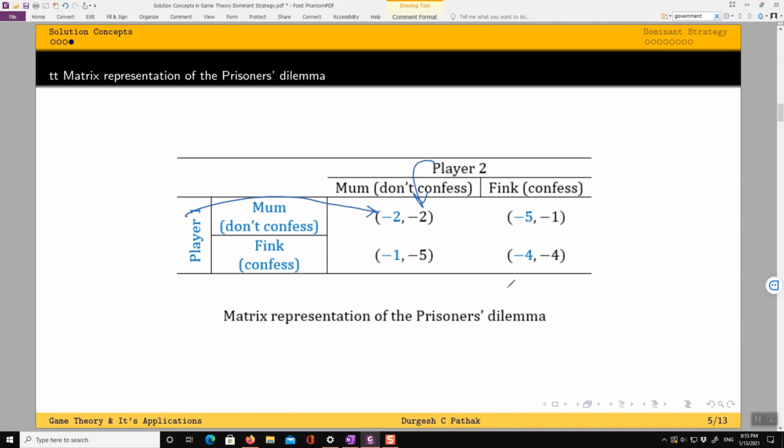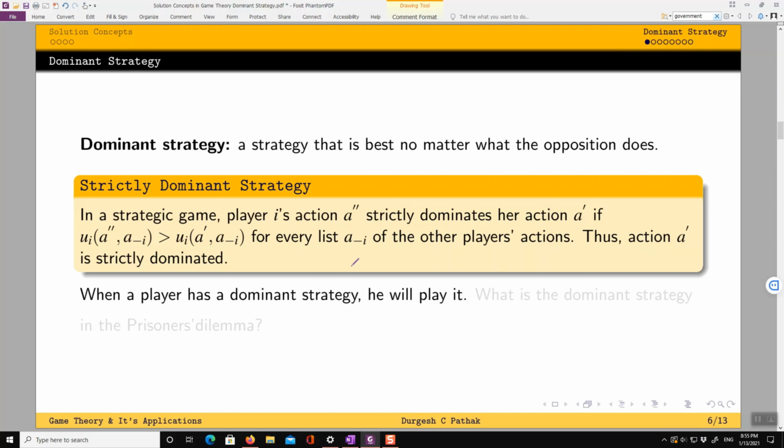So now this matrix is available. This is the matrix representation of the prisoner's dilemma. Once this is done, how can we actually use our solution concept of dominant strategy to solve this? So let's see. First, we need to understand what a dominant strategy is.